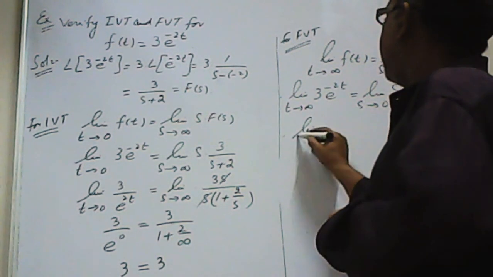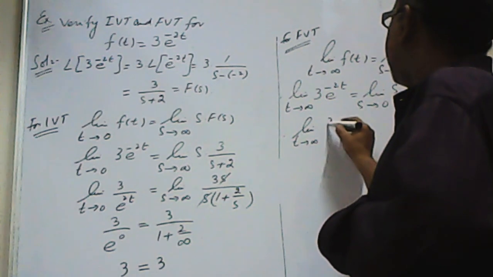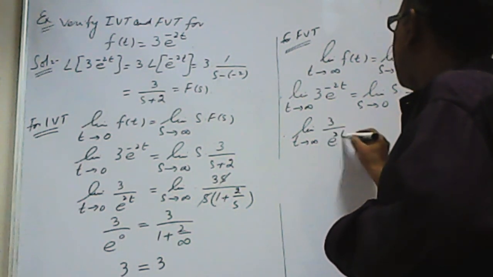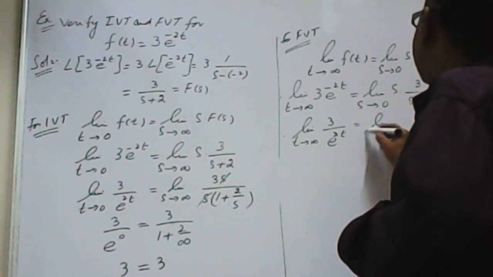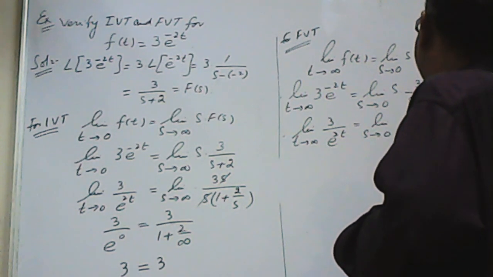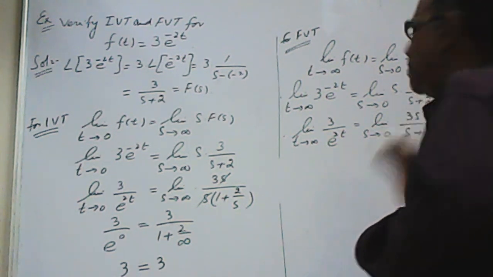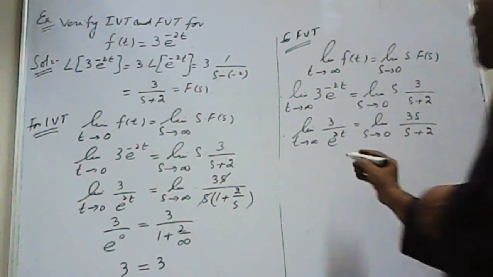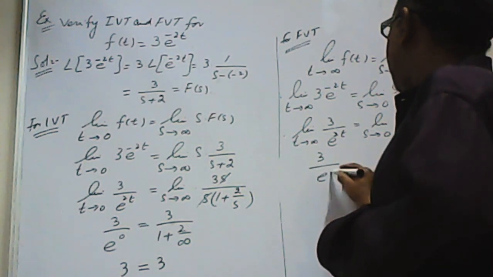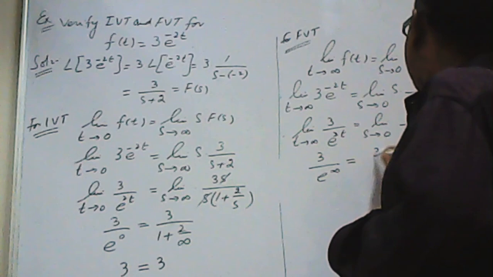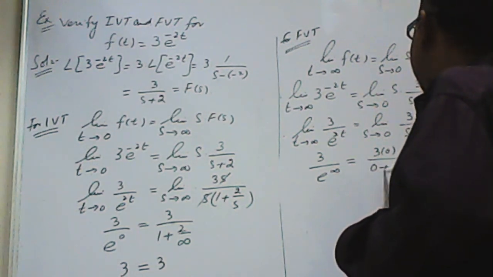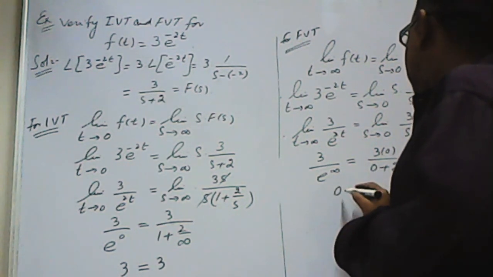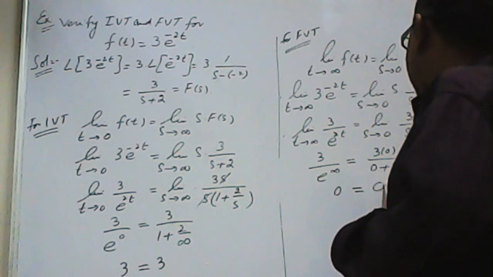It means limit t tends to infinity, 3 upon e power 2t is equal to limit s tends to 0, 3s upon s plus 2. Applying the limit, 3 upon e power infinity is equal to 3 into 0 upon 0 plus 2. So 0 is equal to 0.